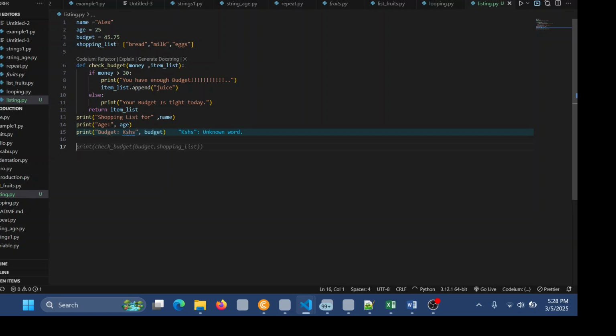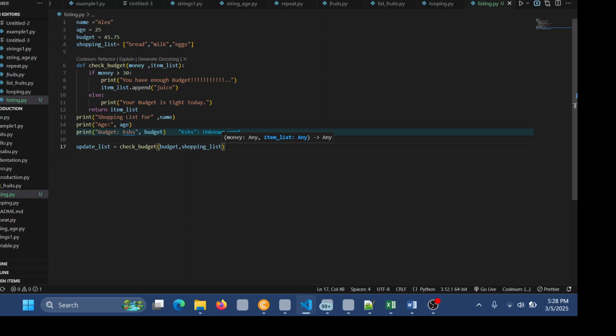So the last one is to update the list. Update. I will update the list like that and say checked budget. Checked budget, you remember it? It is up there. Equals budget shopping list. Equals budget shopping list, as you can see it.